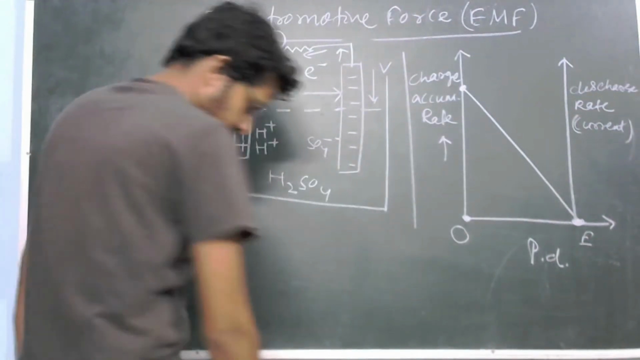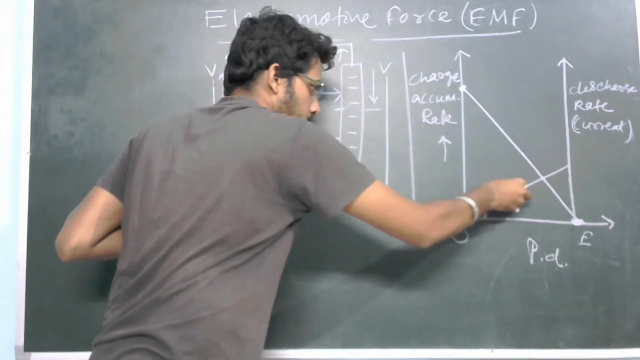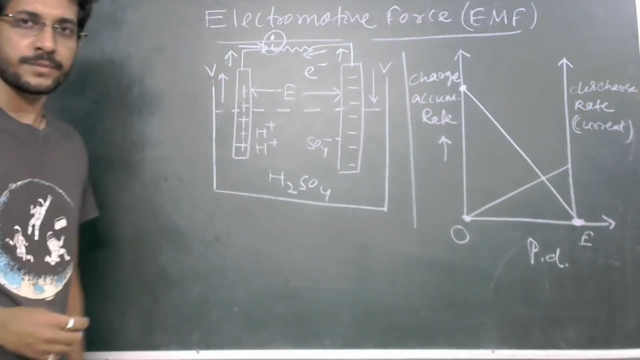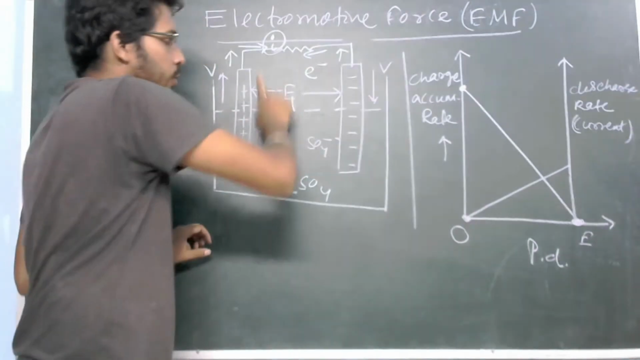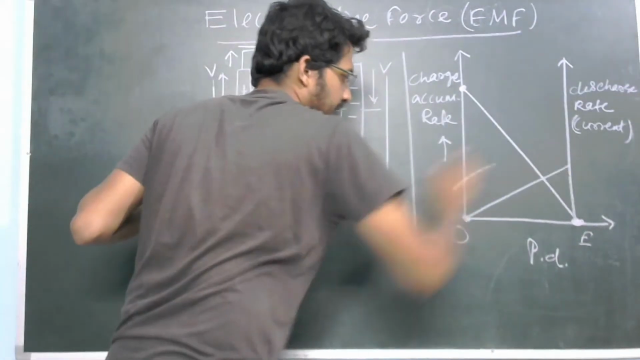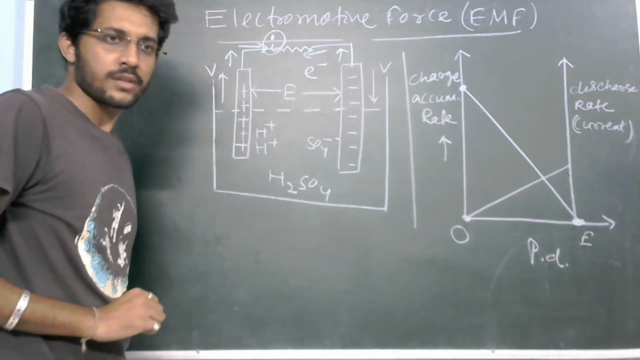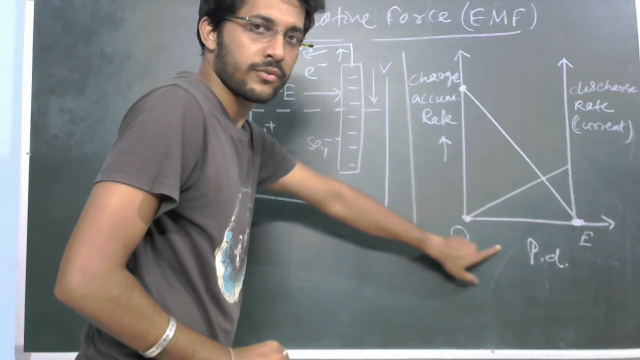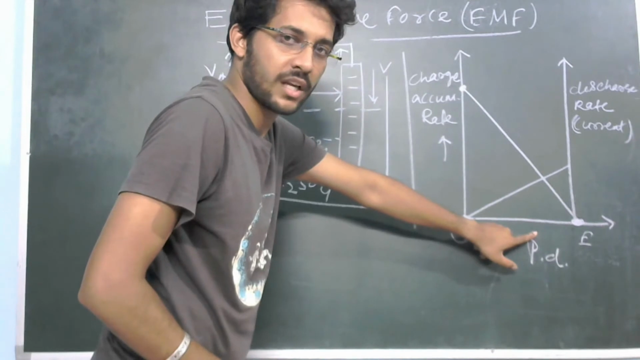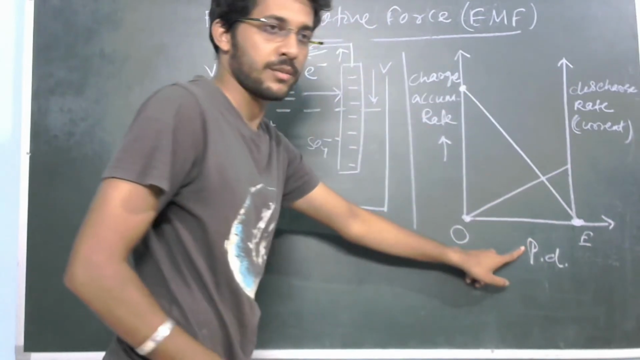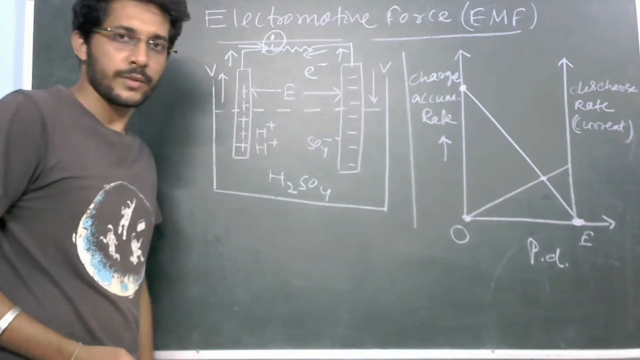So let us consider now the current value is this much. Due to this EMF, discharge is happening and you got a current. When you draw the diagram, with the increase of EMF, current is increasing. Yes or no? Let us say this is the diagram for current. EMF with your discharge. This one is charge accumulation with EMF, the potential. This one is discharge rate with potential difference. Clear? So we got a point here or not?